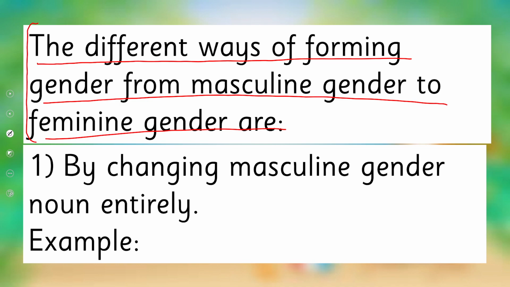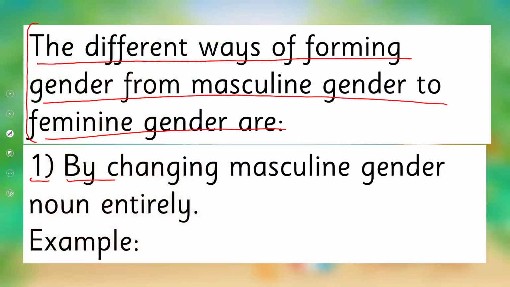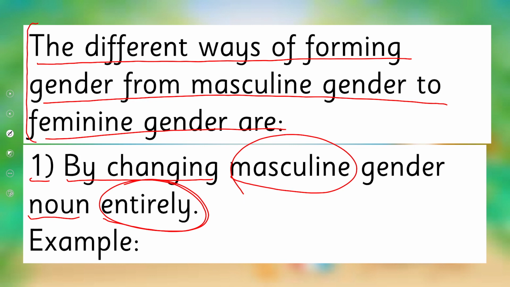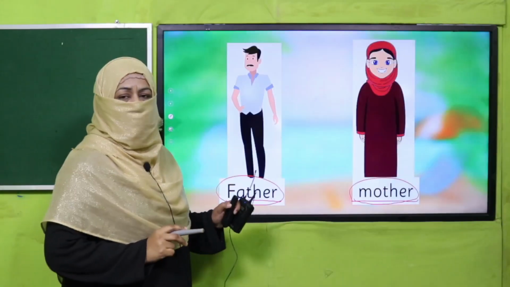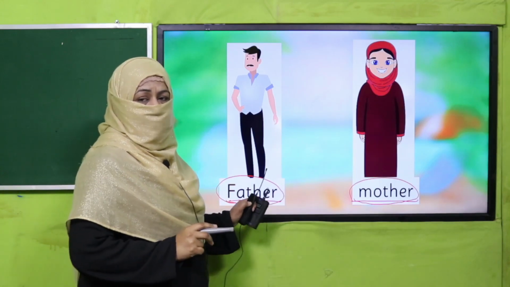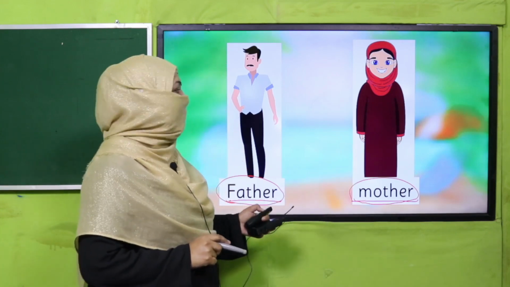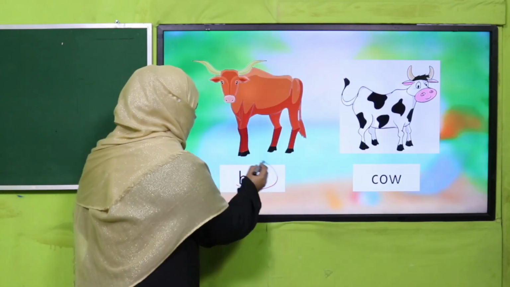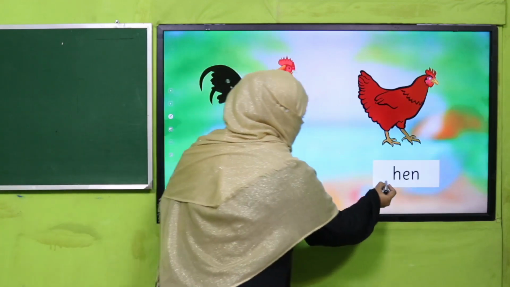Now, when we change gender, there are different rules in English which we follow. Number one is by changing the masculine gender noun entirely. For example, father and mother. You see, the spellings are different. So whenever we change masculine into feminine or feminine into masculine, there can be different rules. So rule one is the spellings are totally different. Father and mother. Bull and cow. Rooster, hen. You see, the spellings are different.